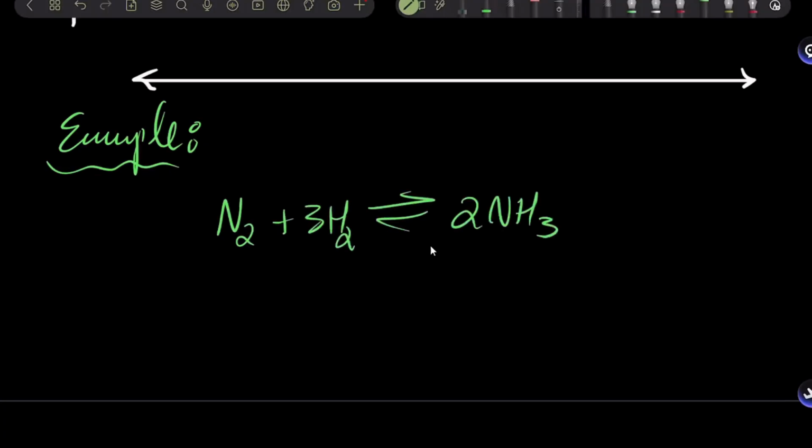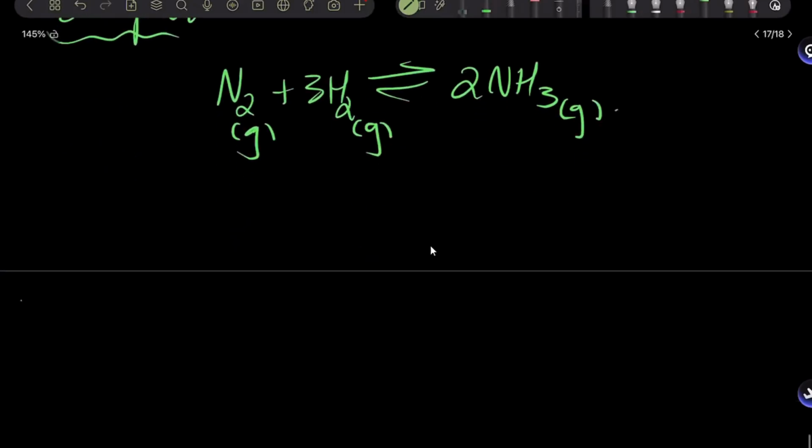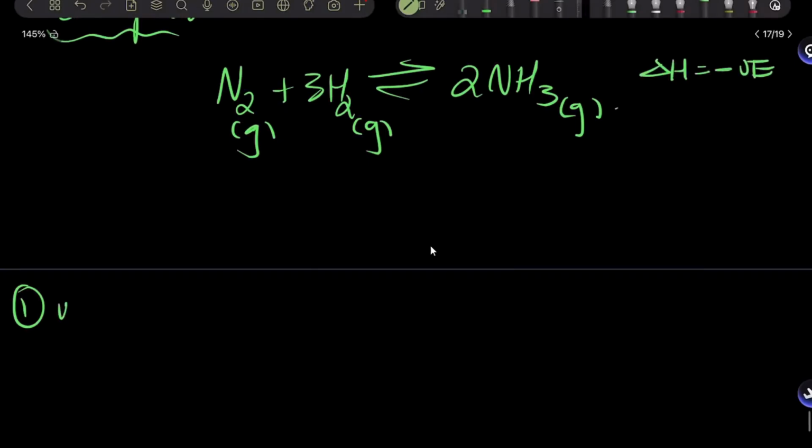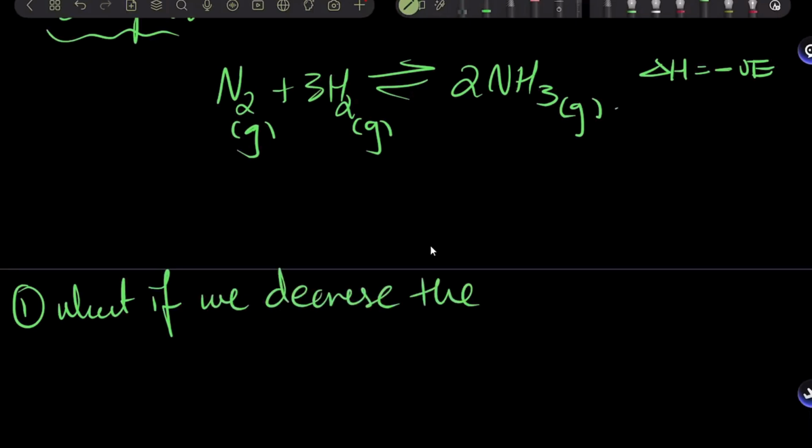This is the Haber's process equation. This is N2 gas, H2 gas, and NH3 gas. Now the delta H for this reaction is negative. All right. Now my first question is, what if we decrease the concentration of NH3 at equilibrium?